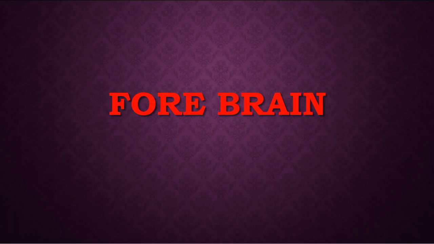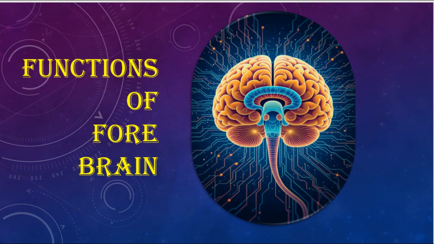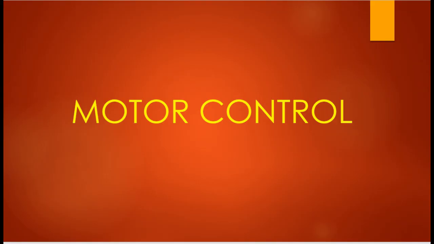A. Forebrain. 1. Cognitive functions. The forebrain is responsible for processing sensory information, controlling movement, and facilitating thought, perception, and memory. 2. Emotional regulation. The forebrain, particularly the limbic system, plays a crucial role in emotional regulation and motivation. 3. Motor control. The forebrain is involved in motor planning, initiation, and control.